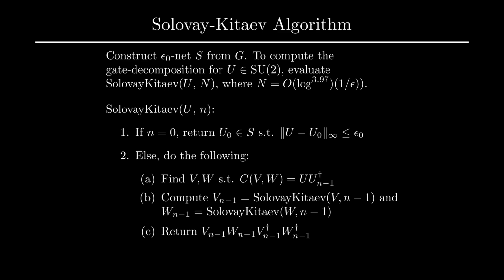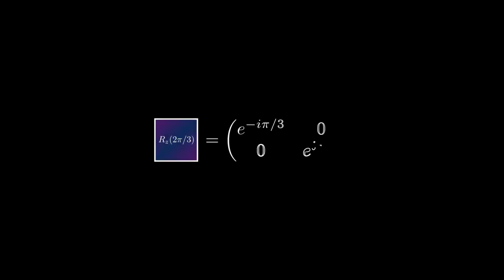To see how this algorithm works in practice, let's consider how the Solovay-Kitaev algorithm decomposes a Z rotation by 2 pi over 3 radians, which is given by the following diagonal unitary, using only H, T, and T dagger gates. Note that, of course, we technically don't need T dagger as a separate gate in our gate set, since T dagger is just T to the 7th, but we will include it to make things simpler, since the Solovay-Kitaev theorem assumes the gate set contains all the inverses of its gates.